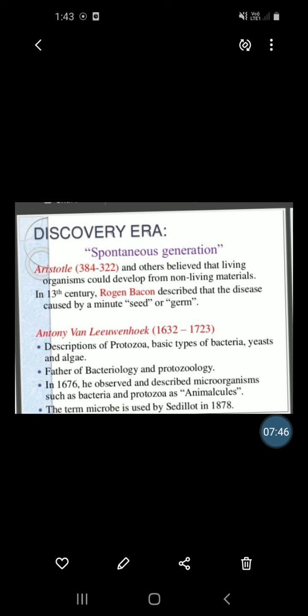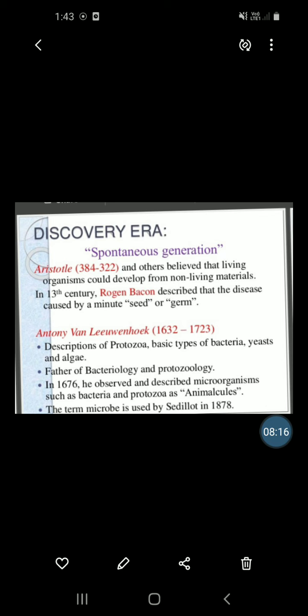The term microbes was used by Sedillot in 1878. Antony van Leeuwenhoek is considered the father of bacteriology and the father of protozoology.